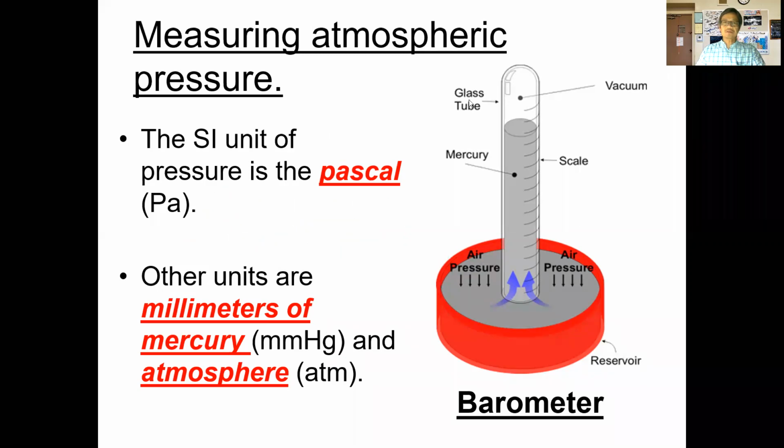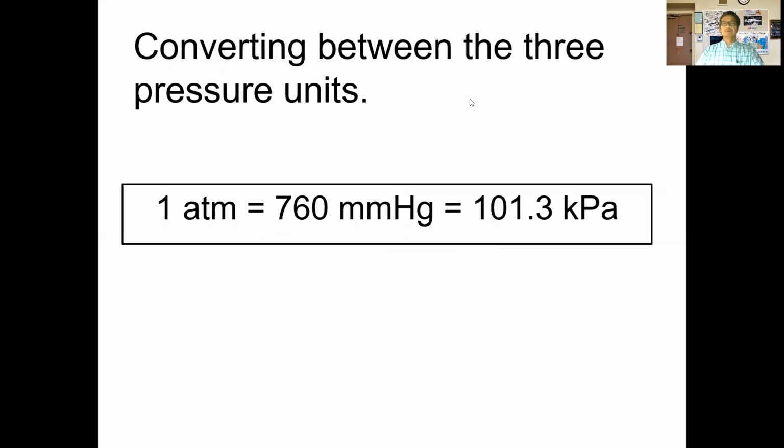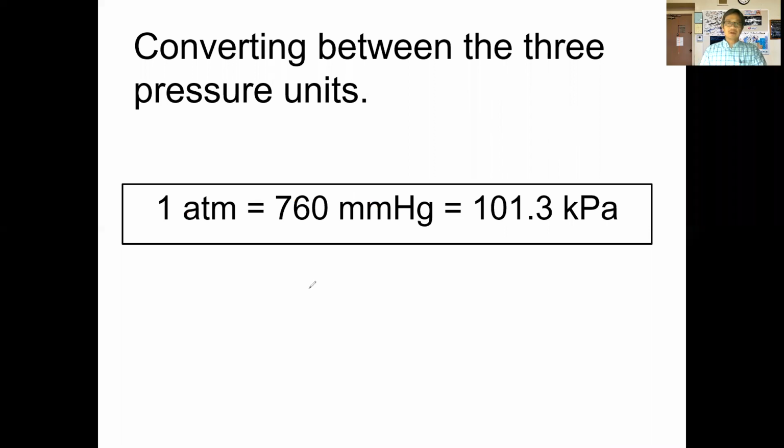Okay? So we can take advantage of this relationship here. The relationship here allows us to do the conversion where 1 atmosphere is defined as being exactly equal to 760 millimeters of mercury, which is exactly equal to 101.3 kilopascals. And so let's just quickly remember what we do here. So you're going to take advantage of this relationship here. All 3 of these measured values are defined as being exactly equal to each other.